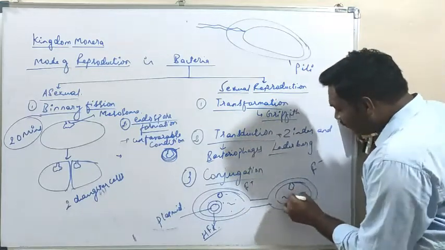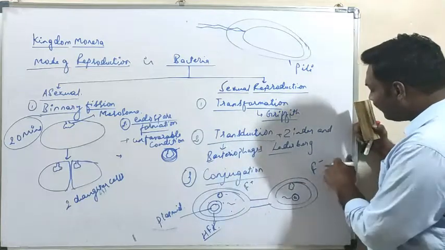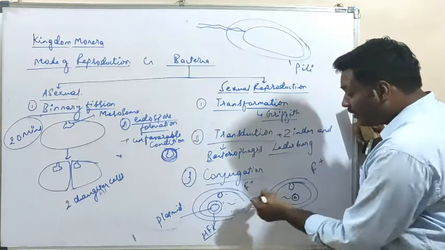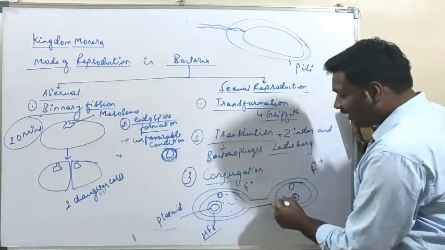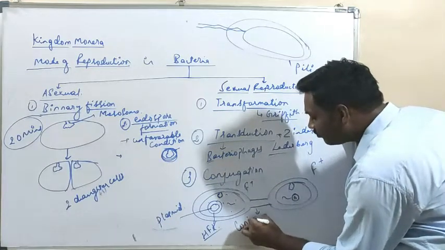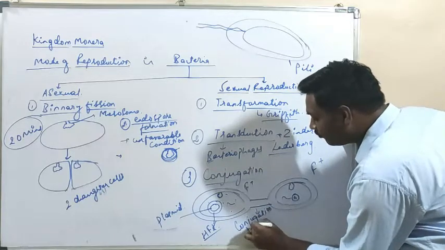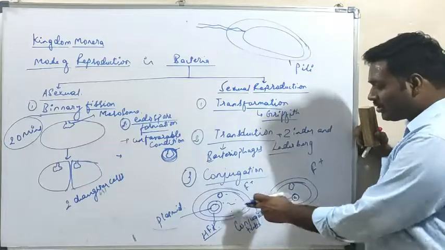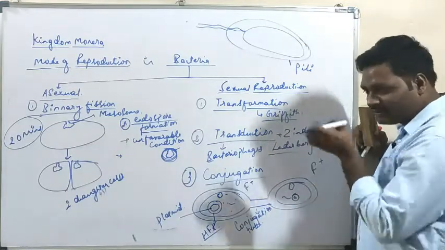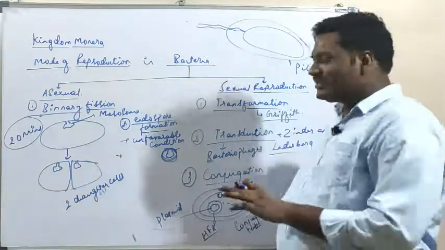It will multiply and form another plasmid within the bacterium, so it will again become F plus later. That means through the conjugation tube there is a transfer of genetic material. This tube is called the conjugation tube. So in this way new offspring are formed within the bacteria, that is, the sexual mode of reproduction.